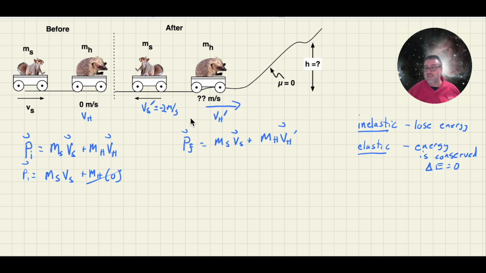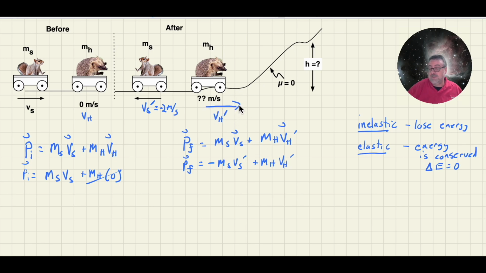Here, the objects don't stick together. If they did stick together, I would put the masses together in parentheses and multiply by their common velocity, but that's why the picture is so important. So let's put in the signs here. So I know my final momentum equation is going to be minus the mass of Sally times Vs prime. And again, I put in the negative sign because she's moving left, plus the mass of Harry times the velocity of Harry prime. And I'm leaving that positive because I chose the direction to be to the right.